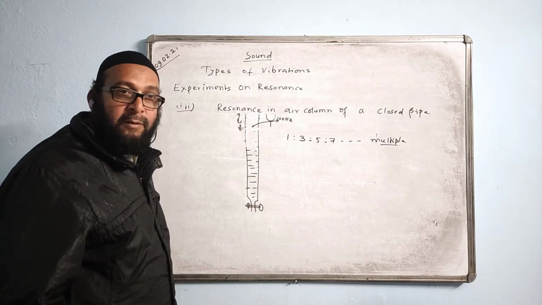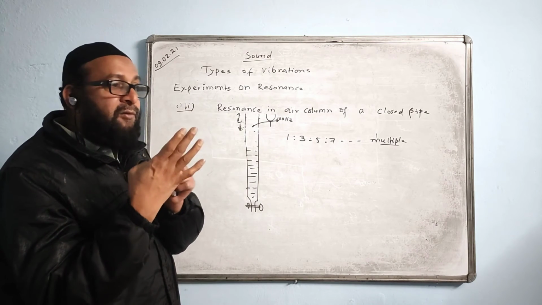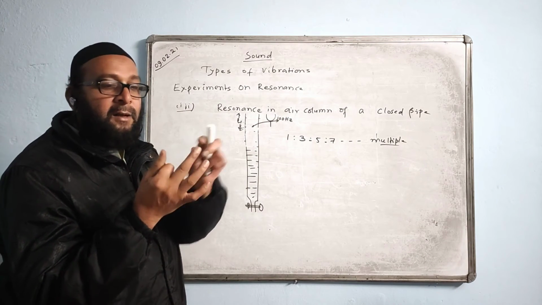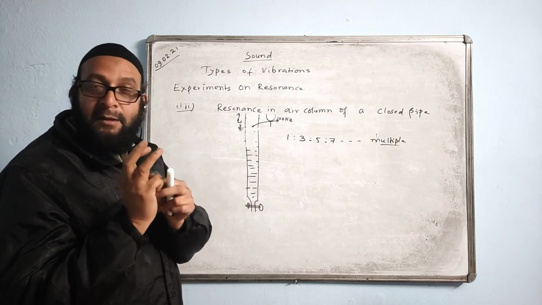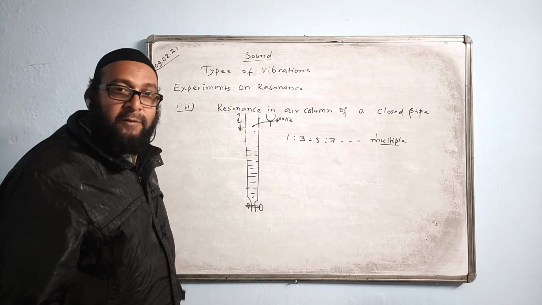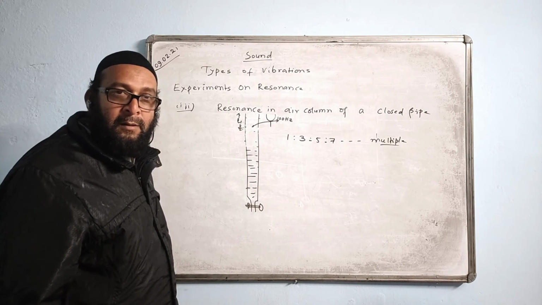How can you hear that one? So how many loud sounds are you hearing? 5 times. At 10 centimeters you hear the first, 30 the second, 50 the third, 70 the fourth, and 90 the fifth. 5 loud sounds you will hear. That is, resonance will take place 5 times altogether. Understood?